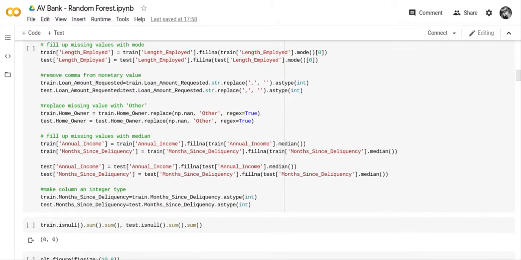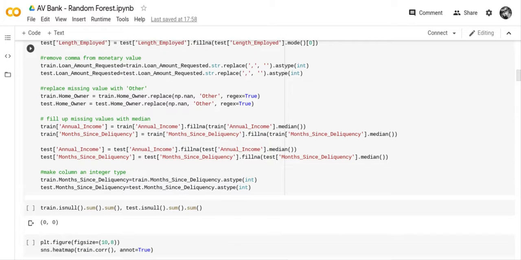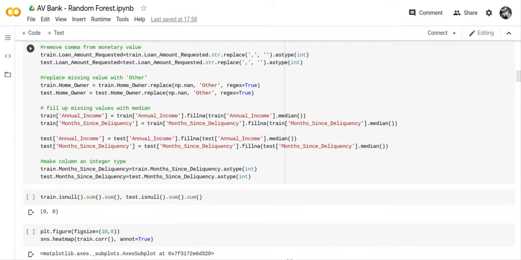And then I had to remove a comma from the numbers. So you can see right here I removed the comma from the numbers and I made it an integer. So I replaced missing values of homeowner with other.